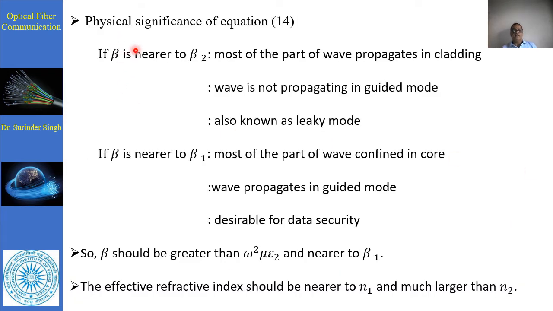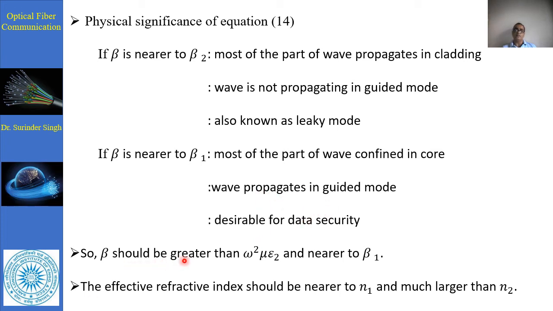So the physical significance of this previous question: if beta is near to β2, most of the wave propagates in the cladding. It is not properly propagating, and it actually represents the leaky wave, which leaks from the propagation path. If beta is near to β1, most of the wave is confined to the core and propagates in the guided mode, which is desirable for data security and good communication.